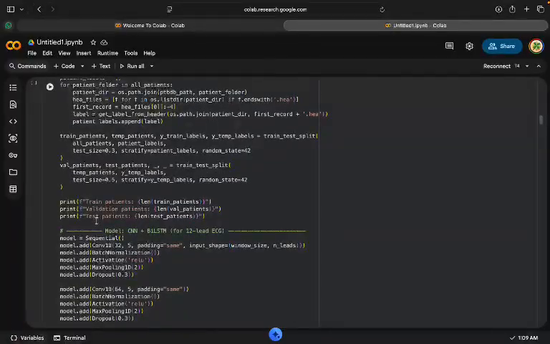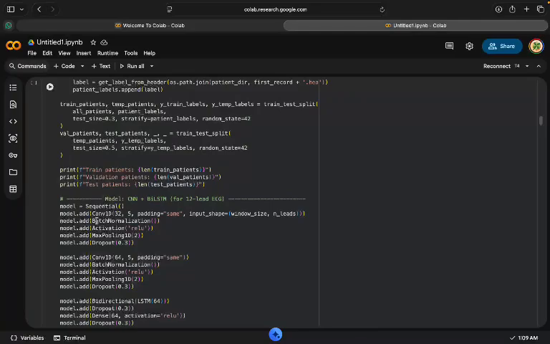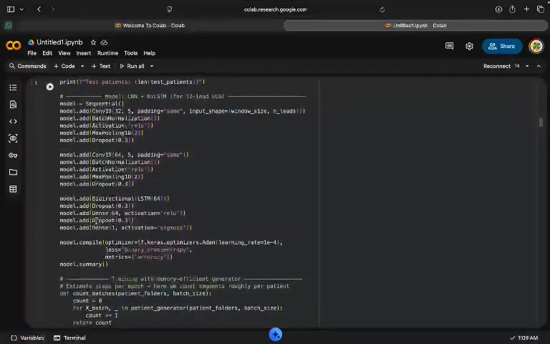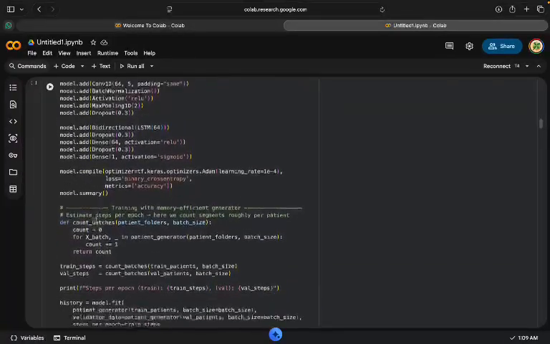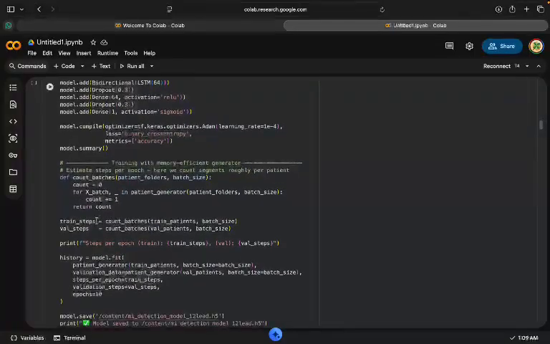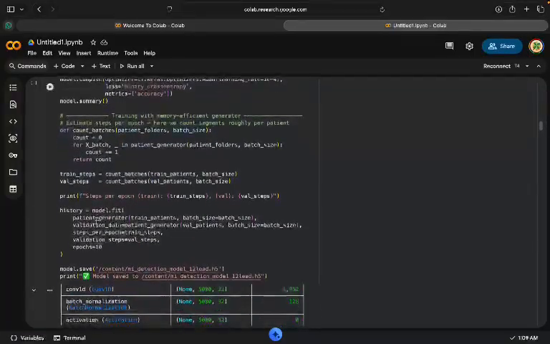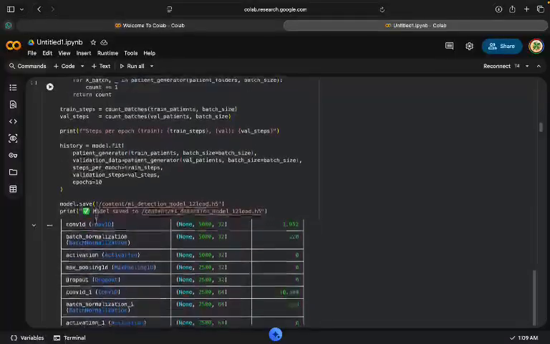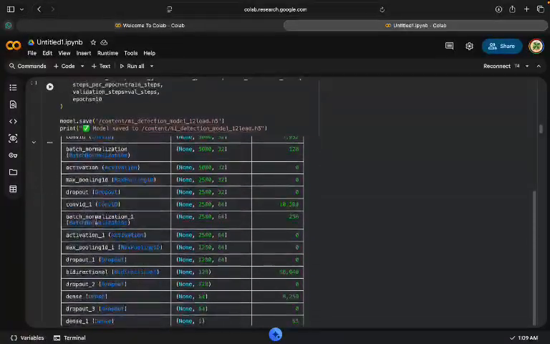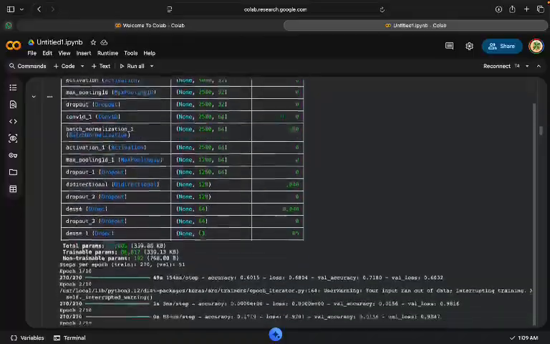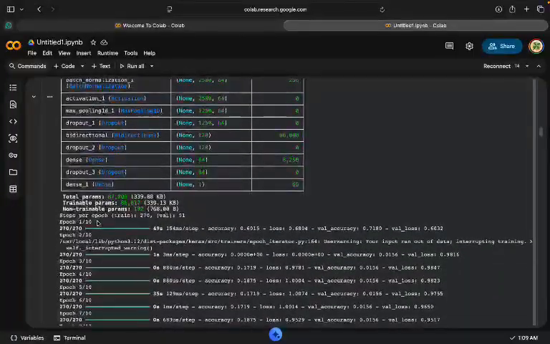The model used in this project is a hybrid deep learning model combining CNN and BiLSTM. The convolutional neural network layers extract spatial features from ECG signals. Batch normalization improves stability, and max pooling reduces dimensionality.